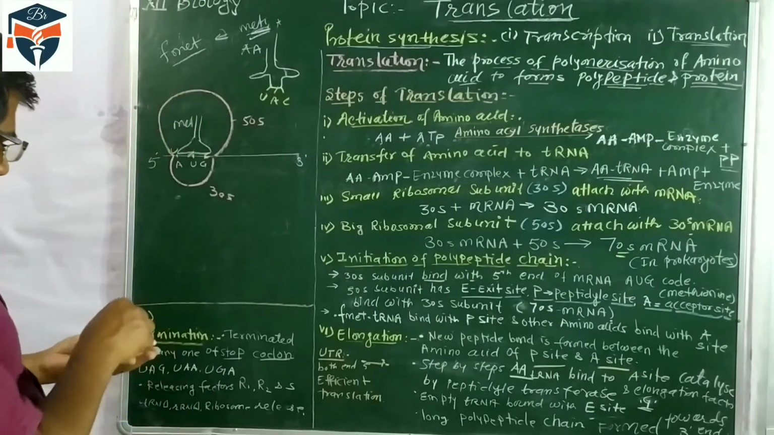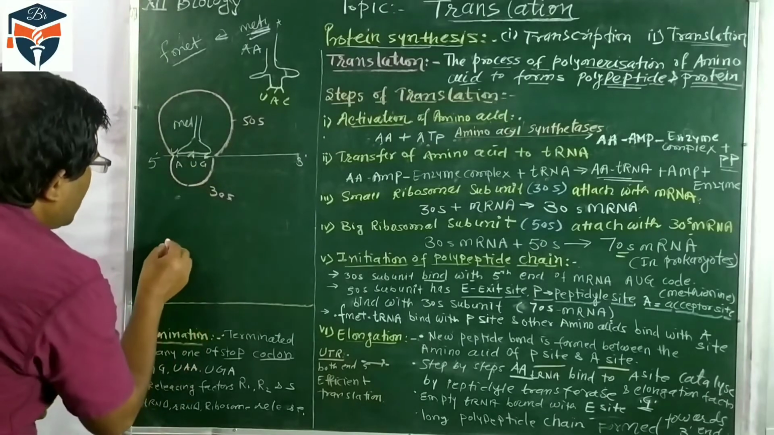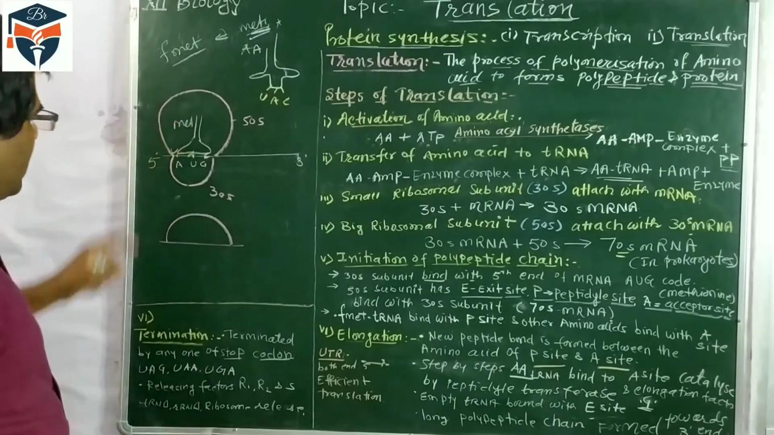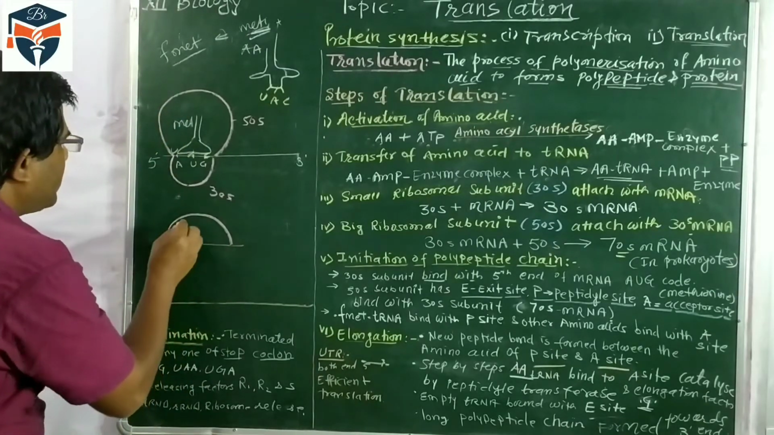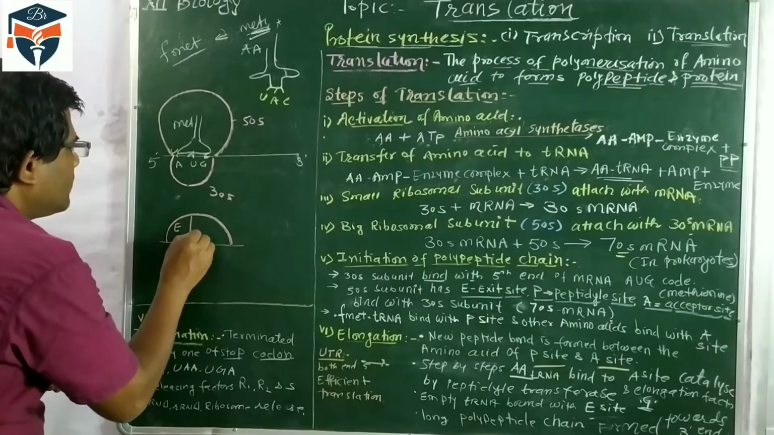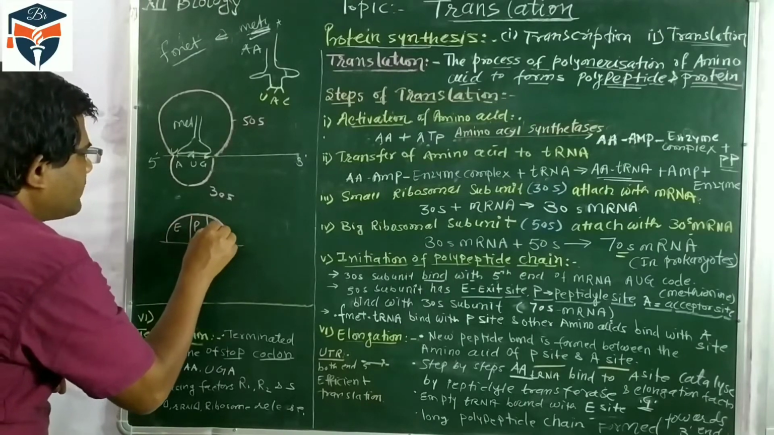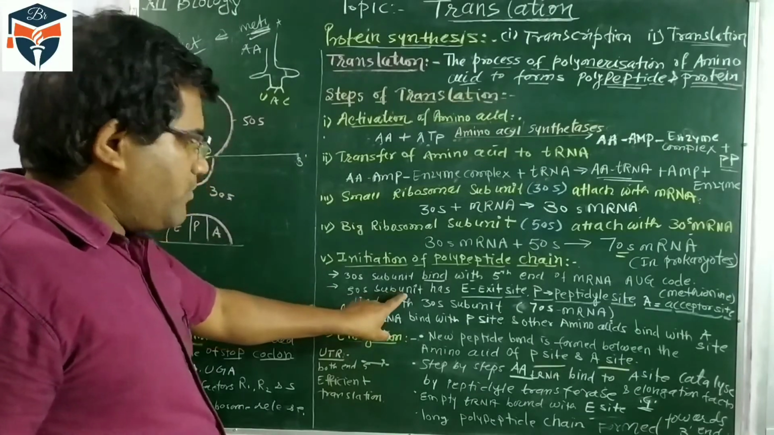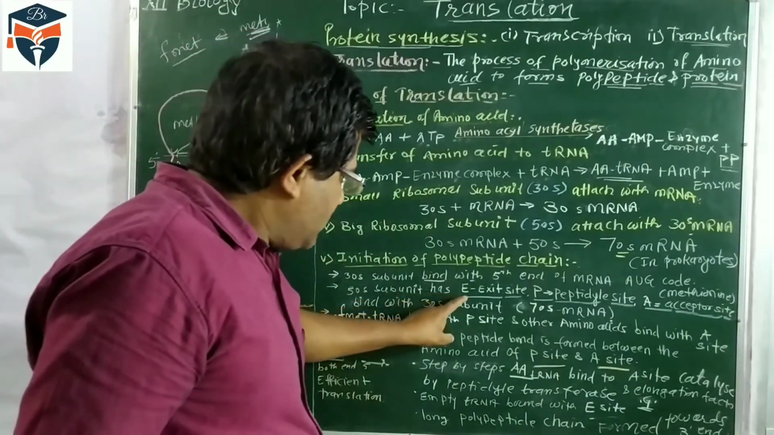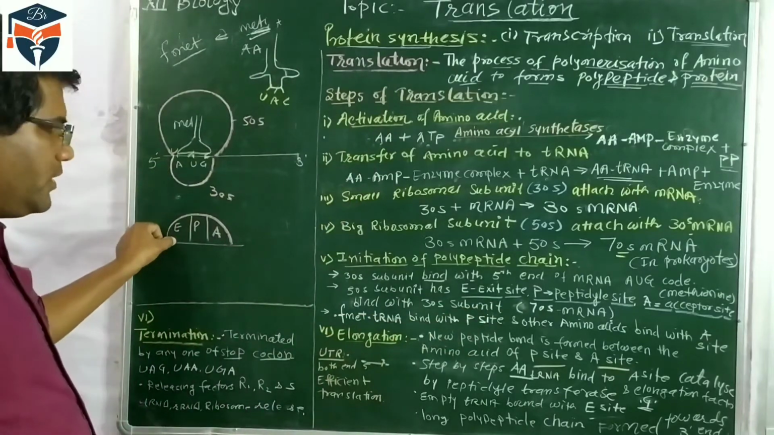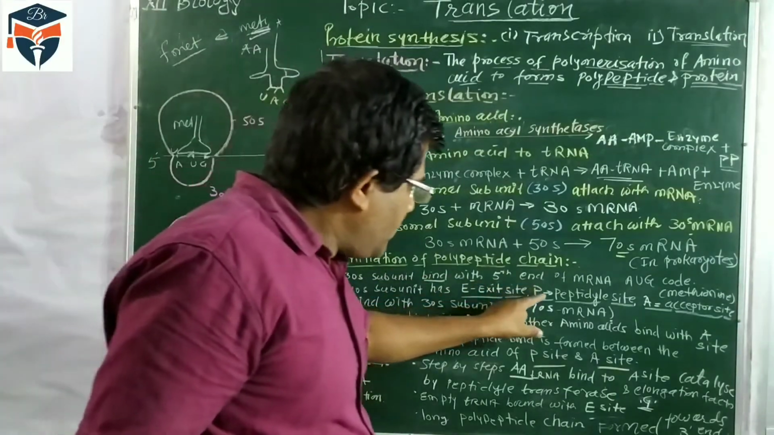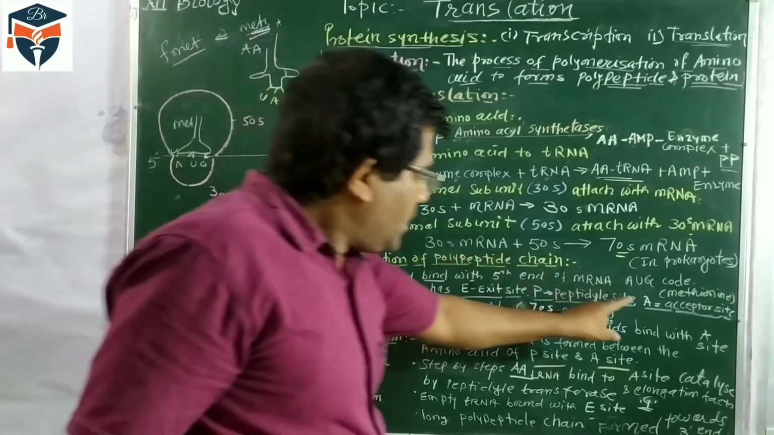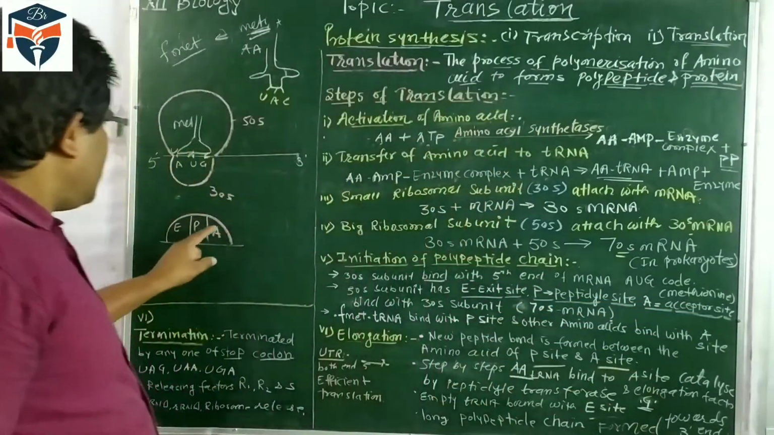Now what we have to understand is that the large unit has three sites. The large unit has the sites called E, P and A. There are three sites. So when the 50S unit, the large unit, is bound, E is the exit site, P is the peptidyl site, and A is the acceptor site.